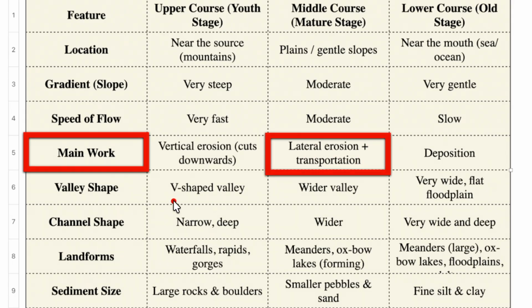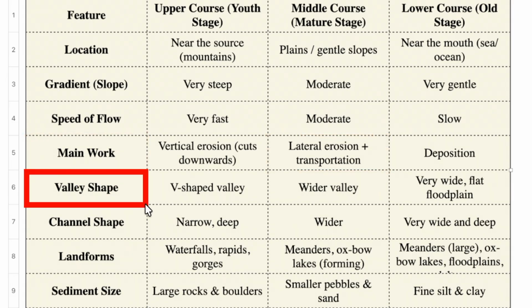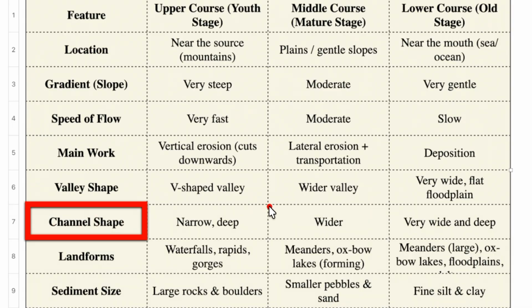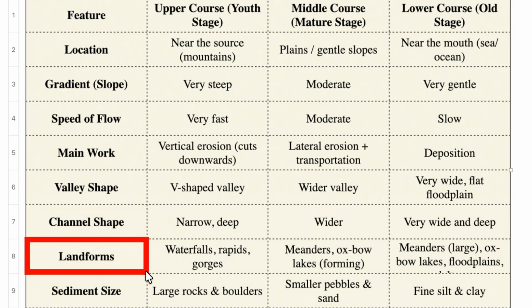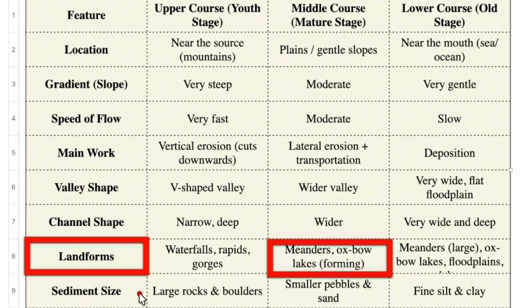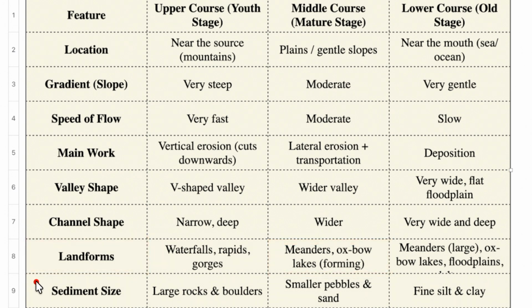It erodes sideways and transports sediments. Because of side erosion, the valley becomes wider and the channel also becomes wider. The river starts bending, forming meanders, and oxbow lakes begin to form. The river carries smaller pebbles and sand. A good example of this is the Ganga in the northern plains.